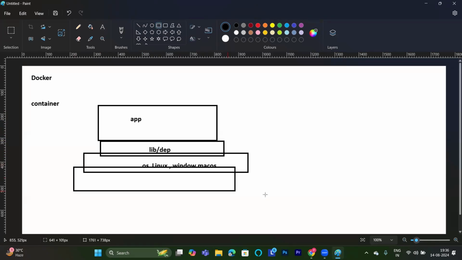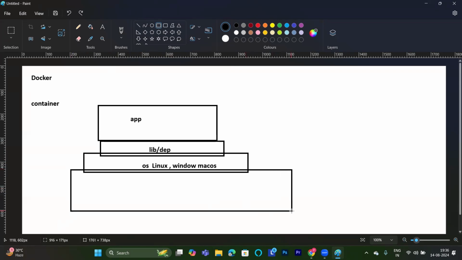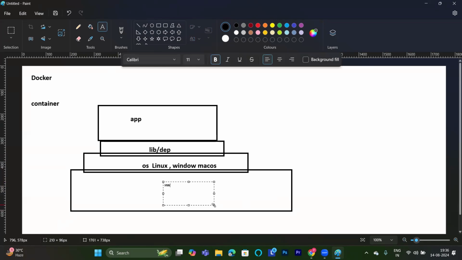And below that, we need hardware. Hardware means processor, RAM, hard disk, these sorts of things we require. Basically, we need hardware installed in our system. I'm just writing HW here. This is my requirement in a normal system if I want to run an application. Now, first of all, you need to understand virtualization, and why it came into the picture.